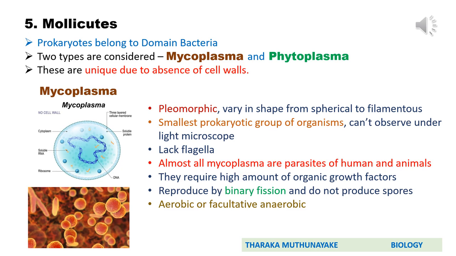Focus on the lesson. Here, if you consider their locomotive methods, they lack locomotive structures like flagella. Here you can observe it clearly in the cell. Then almost all mycoplasma are parasites of humans and animals. Almost all, not all of them. They require a high amount of organic growth factors. Then they reproduce by binary fission and do not produce spores. They are either aerobic or facultative anaerobic.